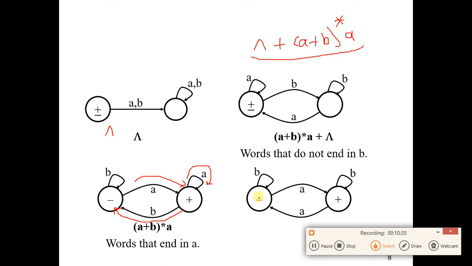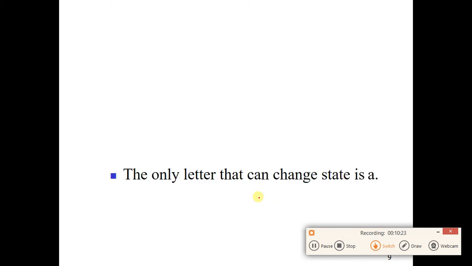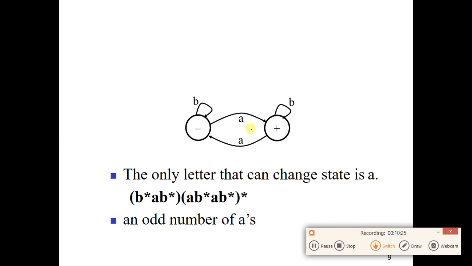Let's see it like here. You can see that if you read letter A, for one A you go to the accepting state, but if you read another letter A you move back to the starting state, and then for the third A again you move to the accepting state, then for the fourth A you move back to the starting state, and for the fifth A you move back to the accepting state. So from here you can conclude that this automata or this machine accepts those words which have odd number of A's.